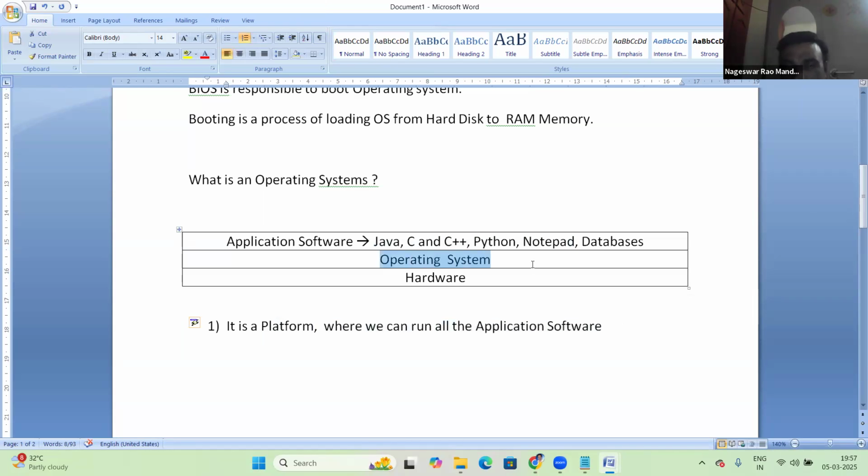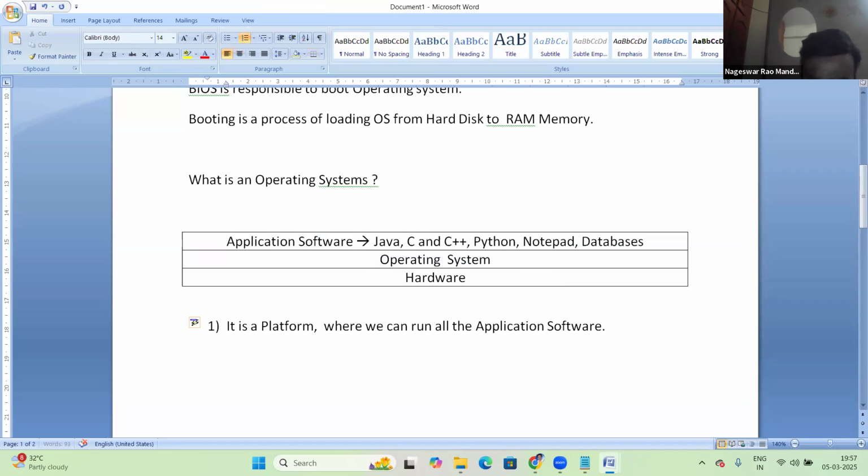Everything is running on top of the OS only. Maybe an MS Office document or Word, or Notepad, maybe the Zoom application, a Java application, C application, C++, maybe WhatsApp, Facebook, all are running on top of the OS. So the OS acts like a platform.